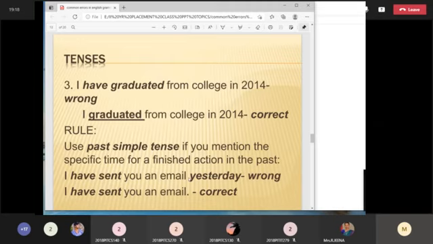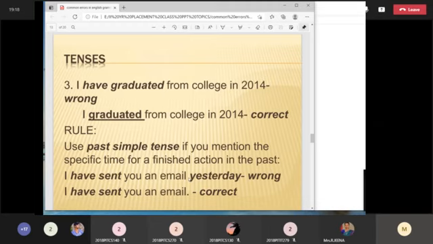I graduated from college in 2014. Why is that sentence wrong? Grammatically the sentence is right, but the tense is wrong. What is the rule? Use simple past tense if you mention the specific time for the finished action in the past. Okay, so here is another example so that you can understand it clearly.